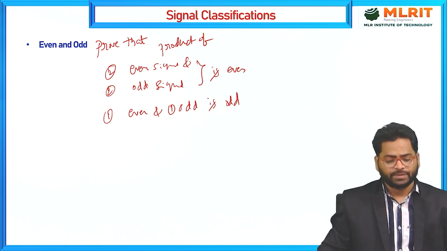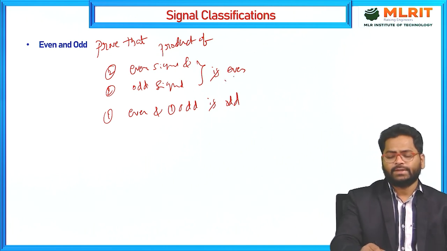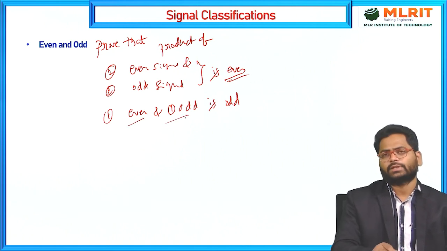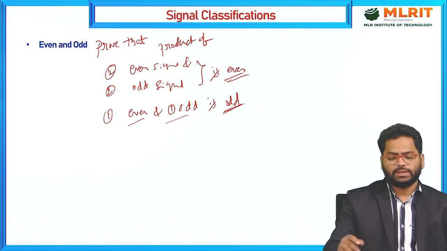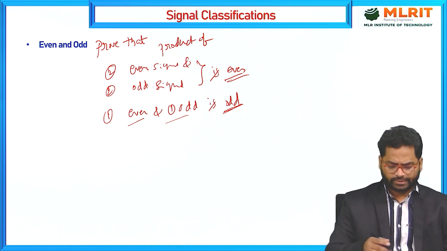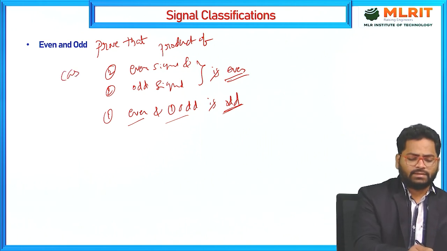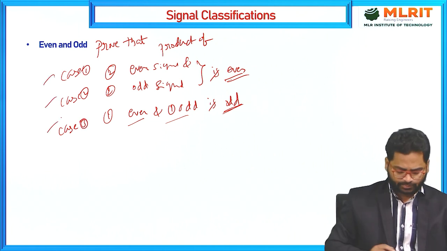That is, prove that the product of two even signals or two odd signals must be even, and the product of one even and one odd signal must be odd. So these are the generally academic-based questions. We will give the solution for this, taking it as case 1, case 2 and case 3. I will discuss them one by one.